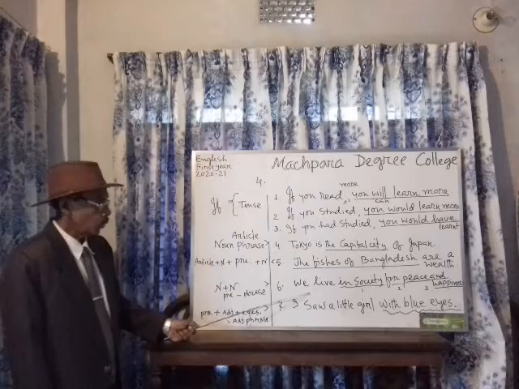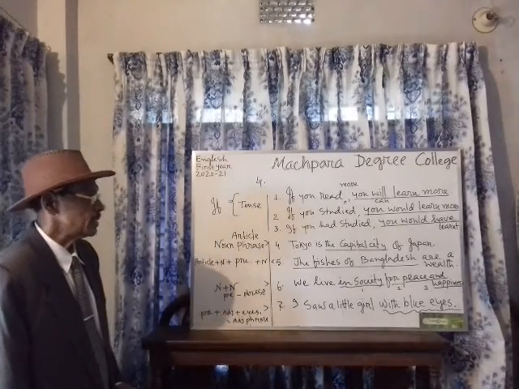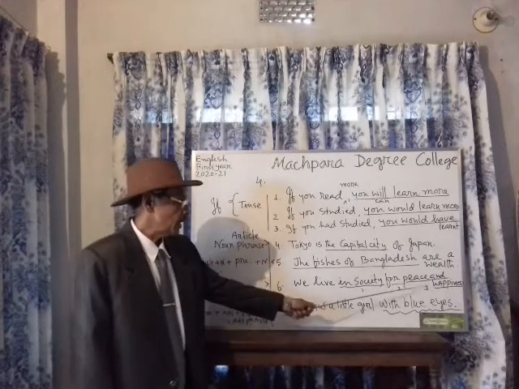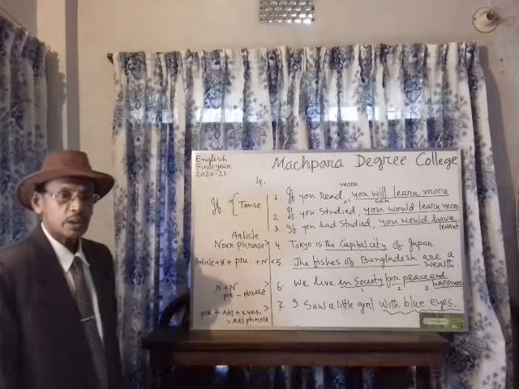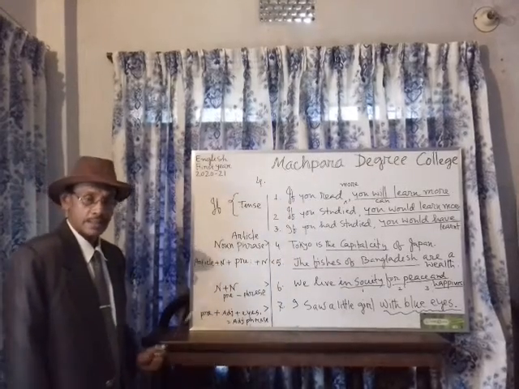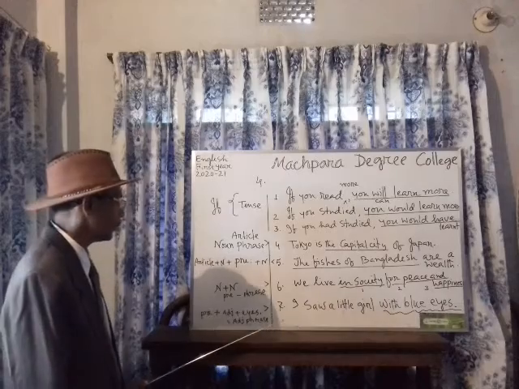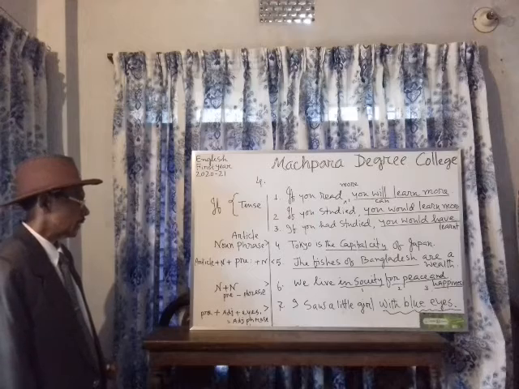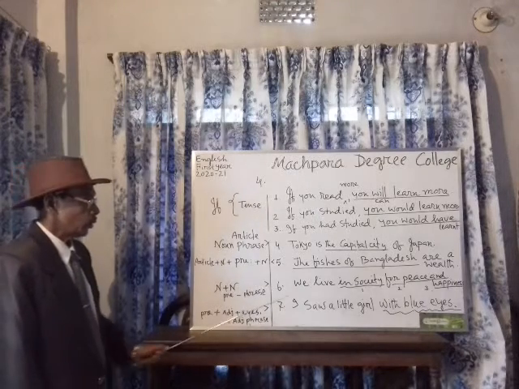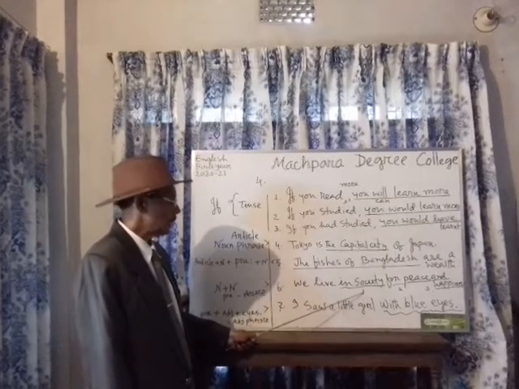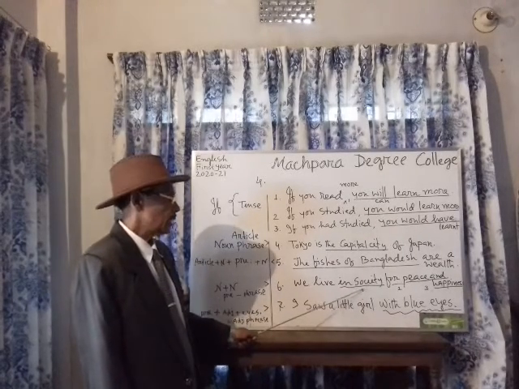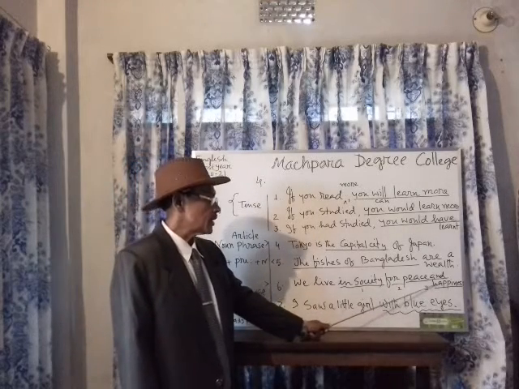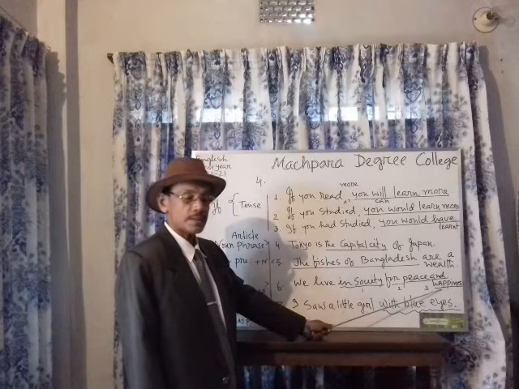Another point: we live in society for peace and happiness. The vacant place, you should replace it using your own words to make the sentence. The sentence must be meaningful. How? You should remember the structure, noun plus noun, even prepositional phrase. We live in society. In society, this is a prepositional phrase. For peace, this is a prepositional phrase. Peace and happiness, this is a compound phrase, a noun phrase.